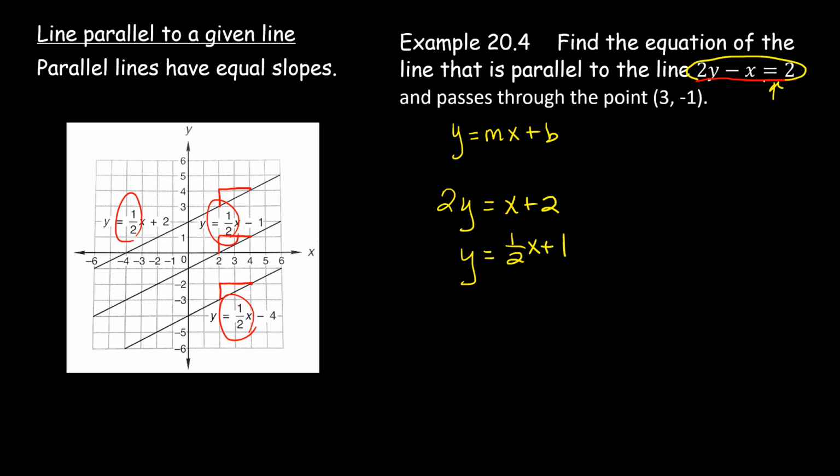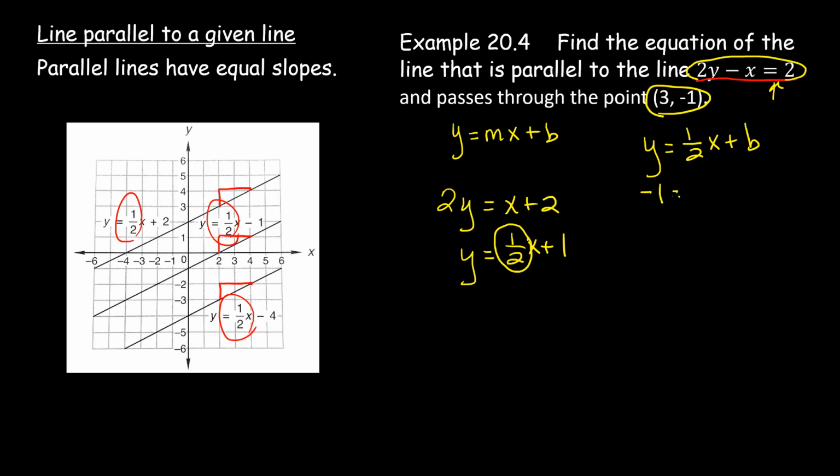So now that I've put this equation into the y equals mx plus b form, I can see that the slope of this line is 1/2. So the line that I want to write the equation for is parallel to that line, so it must also have the slope of 1/2. So my line, y equals 1/2 x plus b. Now I just have to figure out what b is, and I will use the point that is on my line to figure that out. I will plug that in for x and y. So x is the 3 and y is the -1.